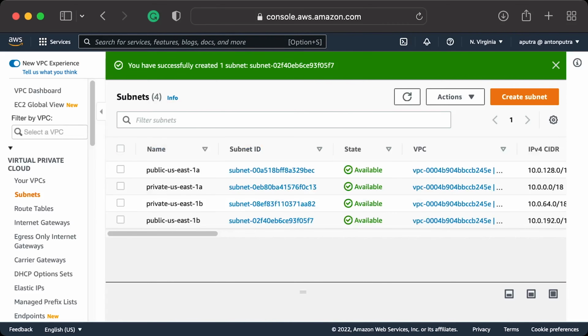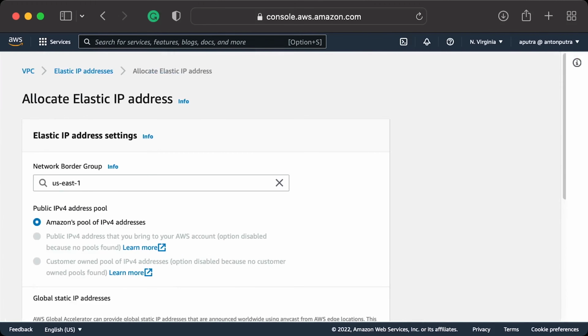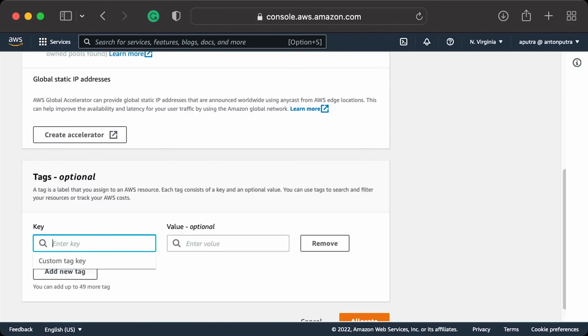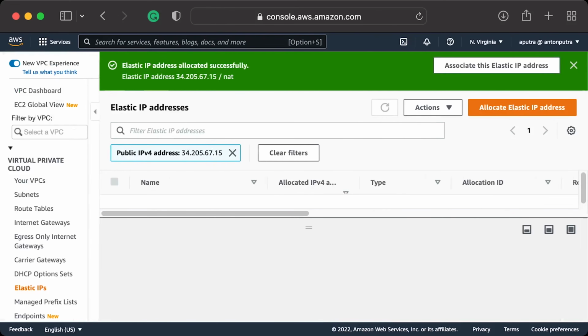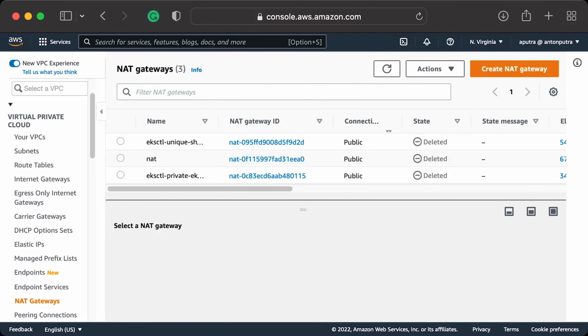Before we create NAT Gateway, I'd like to allocate the public IP and give it a tag. It will be located in the same region where we have VPC in US East 1. Create a tag, enter name for the key and a NAT for the value. At this point, we can create NAT Gateway.